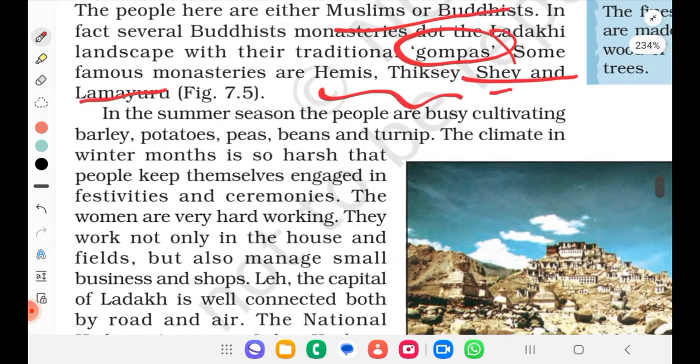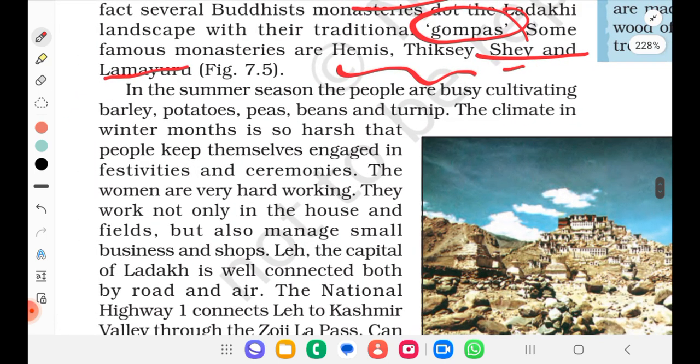In summer season, the people are busy cultivating barley, potato, peas, beans and turnip. The climate in winter months is so harsh that people keep themselves engaged in festivals and ceremonies. Because it is very cold, they keep on celebrating festivals and ceremonies. The women are very hardworking. They work not only in the house and fields but also manage small businesses and shops.